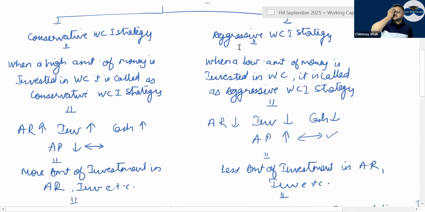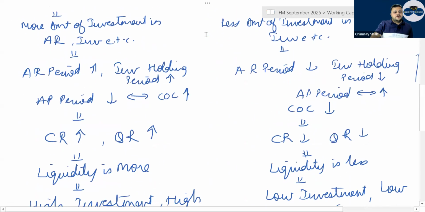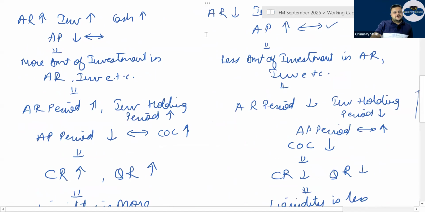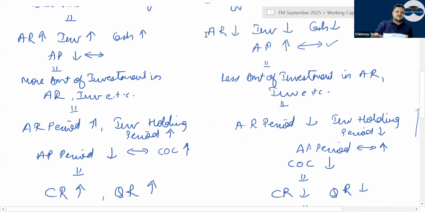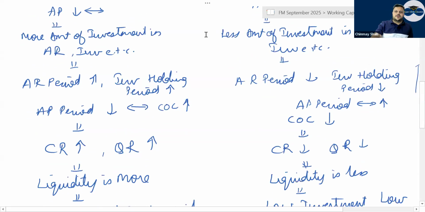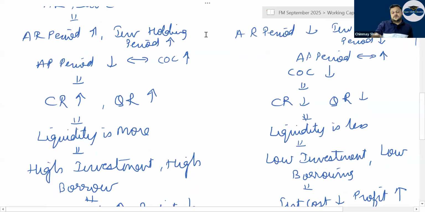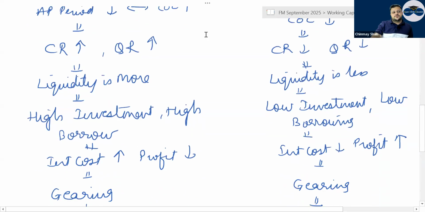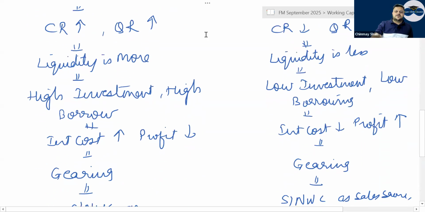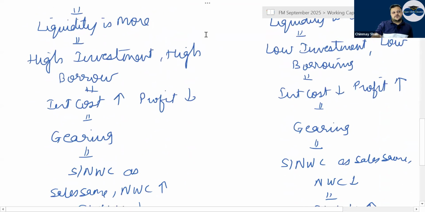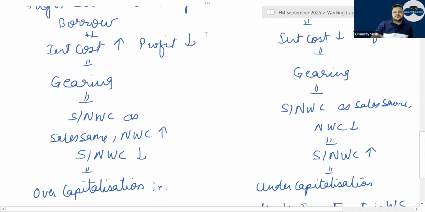Conservative working capital strategy says that a high amount is invested into working capital. You don't have to worry too much about shortage of anything. Accounts receivable is high, inventory is high, cash is also high. Your AR period will go up, inventory holding period will go up, your AP period will go down. The cash operating cycle will go up. Current ratio and quick ratio will go up. Liquidity is more, because you have more cash with you. High investment, high borrowing. Therefore interest cost is higher, profit is lower.